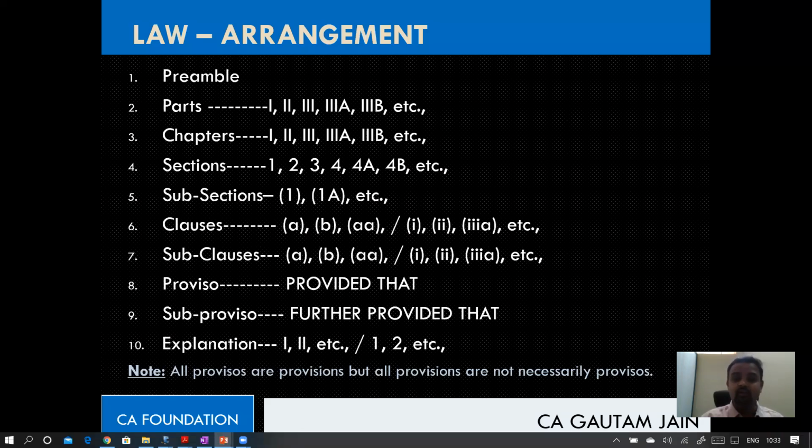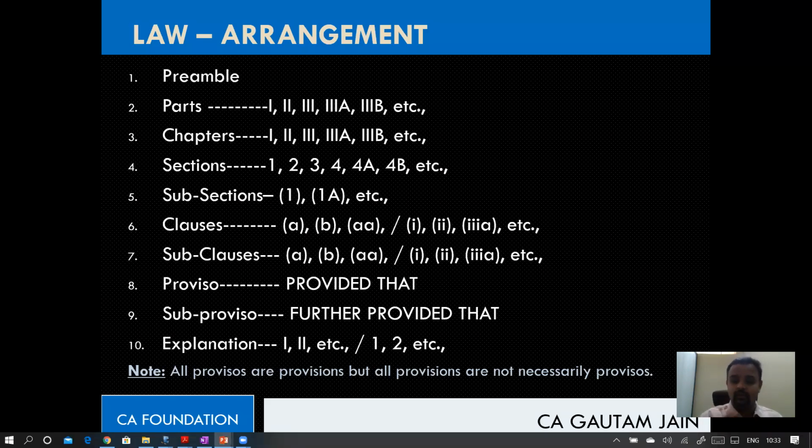So can I say now, these alphanumeric parts, alphanumeric chapters, alphanumeric sections, alphanumeric subsections are amendments? Because originally I said 1 to 100. I took that example. 1, 2, 3, 4, like that till 100 we've got sections. But in between, later on, they inserted 4A, 4B. So can I say those are amendments? Yes, you're right. Those are amendments.